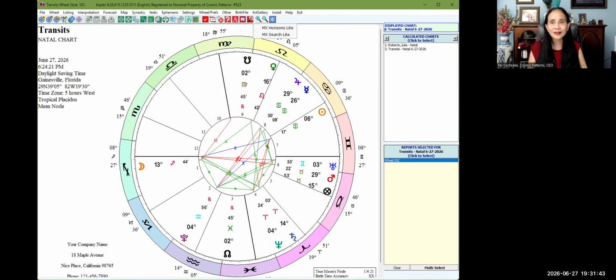So it's a very versatile program. And the Kepler program comes with these two features in here, the Matrix Horizons Light and the Matrix Search. It's really beautiful.